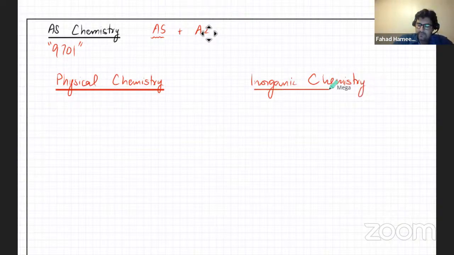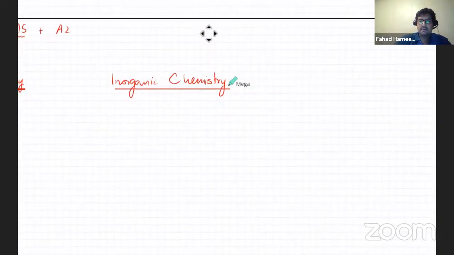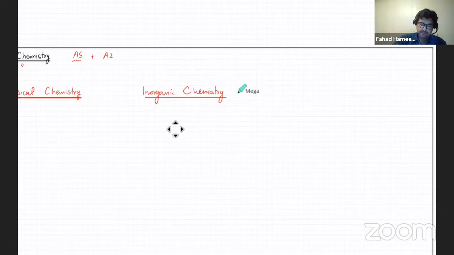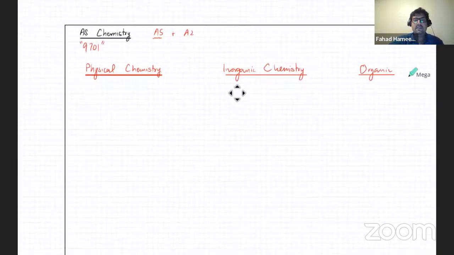And then your third section is known as organic. So broadly, it's divided into 3 parts.